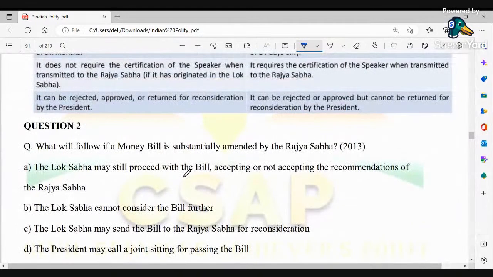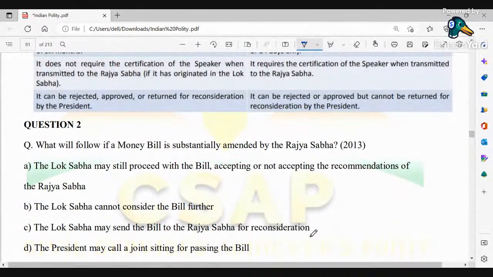Next question. What will follow if a money bill is substantially amended by Lok Sabha? Okay. So the first option being the Lok Sabha may still proceed with the bill, accepting or not accepting the recommendations of the Rajya Sabha. The Lok Sabha cannot consider the bill further. The Lok Sabha may send the bill to the Rajya Sabha for reconsideration. The President may call a joint sitting for passing the bill.